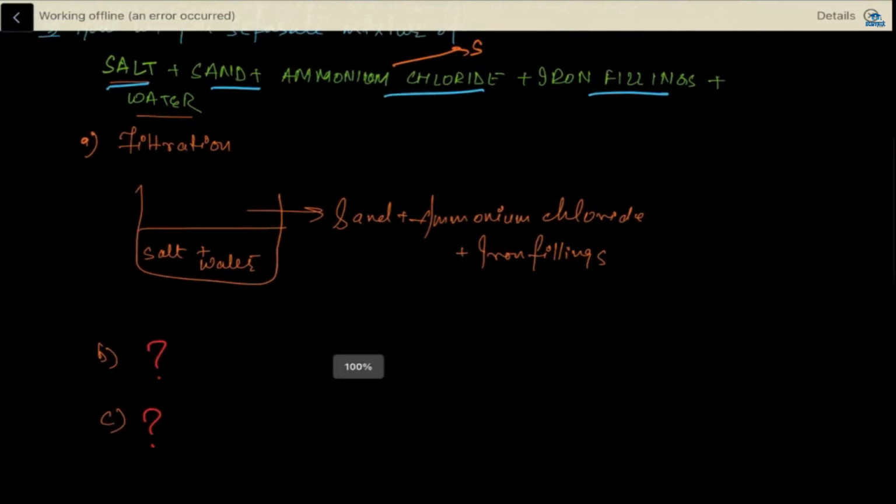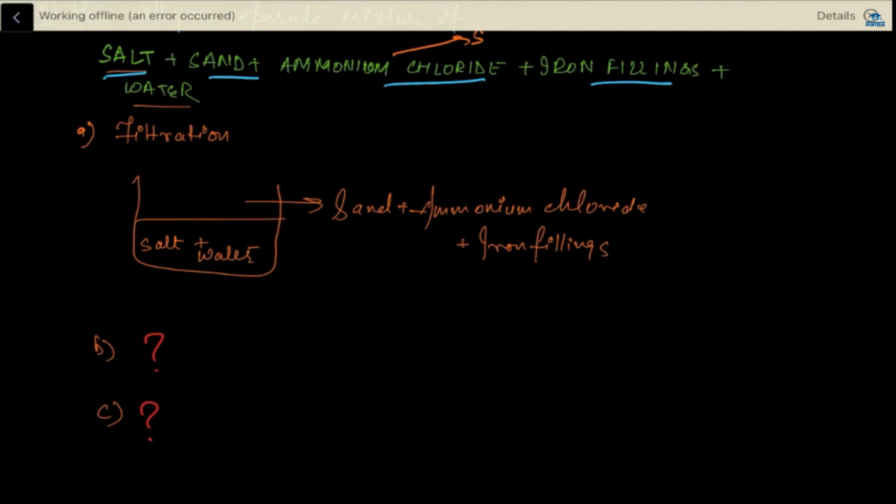Then what will happen? We can use hand picking to separate iron filings from sand and ammonium chloride. Why will we use hand picking? Why can't we use a magnet? Yes, magnet, that also you can use. Magnetic separation, right, Adam? Yes, ma'am. Yes, magnetic separation.